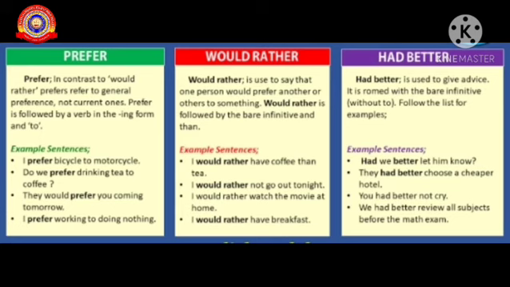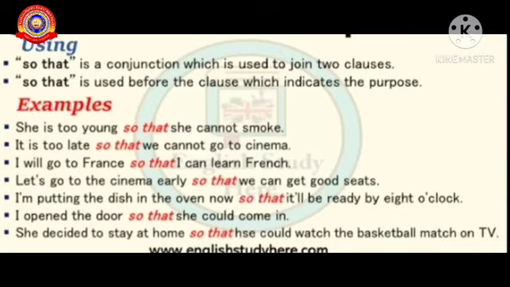Now let's move to the next one, so that. How will you use so that? So that is a conjunction which is used to join two clauses, which indicates the purpose. Example, she is too young so that she can't smoke. It is too late so that we can't go to the cinema.